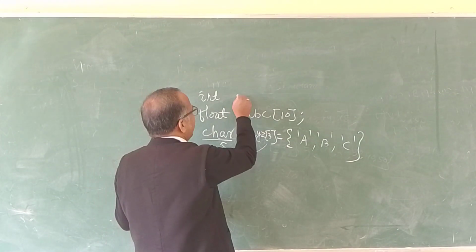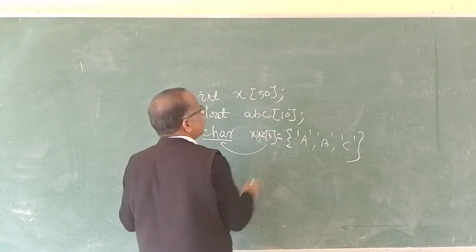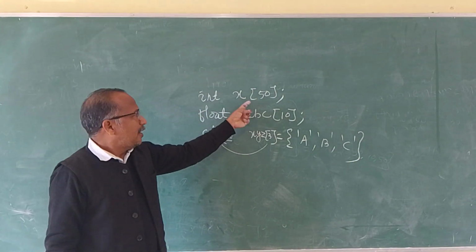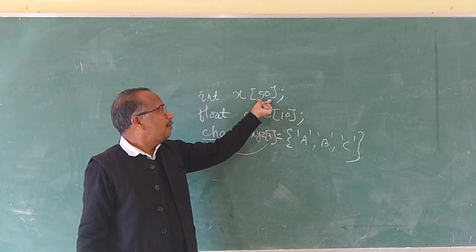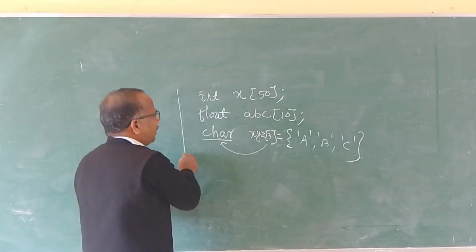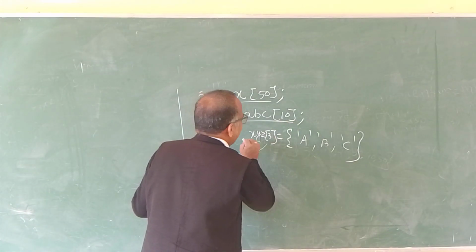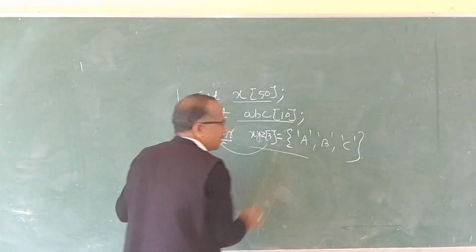Say, for example, x[50]. x is an array. What is the size of the array? Maximum 50 elements. This is called an array: an array of integers, an array of floating point numbers, an array of characters.